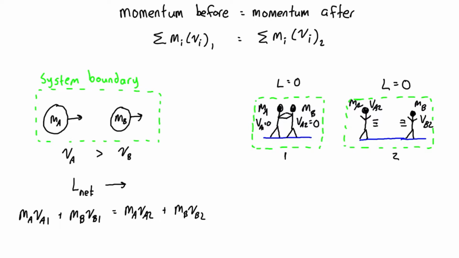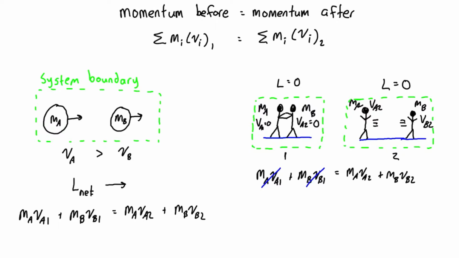And again, we could describe this using the above formula. It's exactly the same. We have mA VA1 plus mB VB1. That's the momentum before the impulse, is equal to mA VA2 plus mB VB2. Now in this case, because VA1 and VB1 are 0, these two terms drop off.